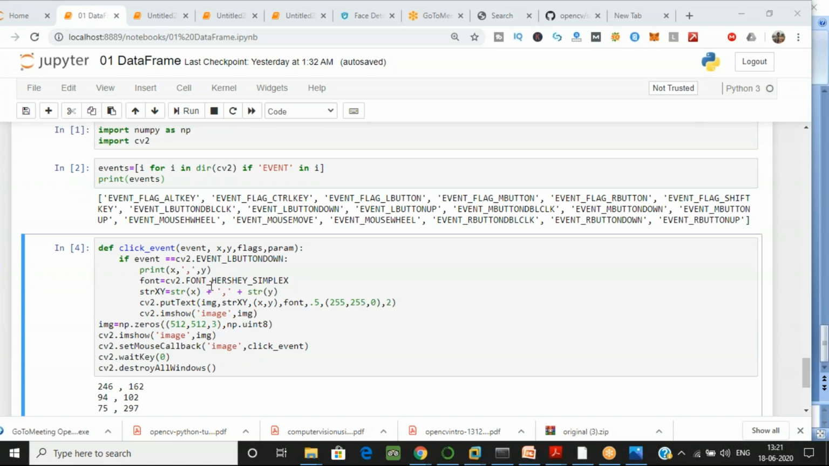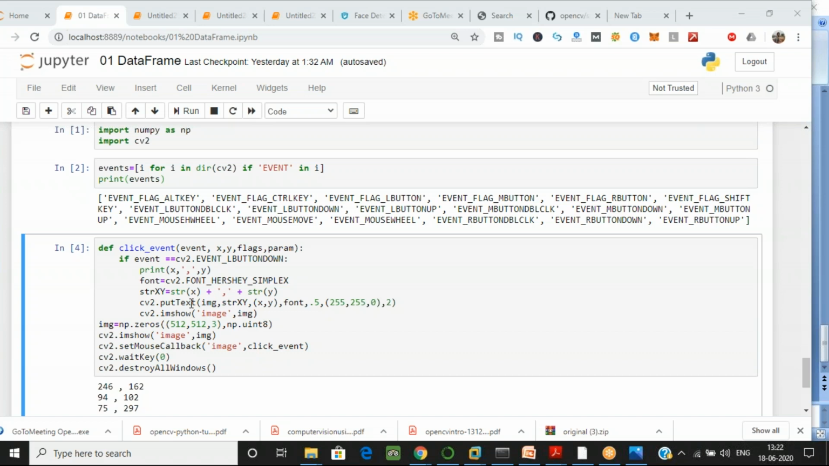Now I want to print that also on my screen. So for that I am converting it into a string. I have created one variable, string strxy, and I have converted the x value, which I have taken from the x coordinate, into a string, then a comma, then plus the string of the y coordinate. From here you are getting the x and the y coordinate, and from here you are creating a string.